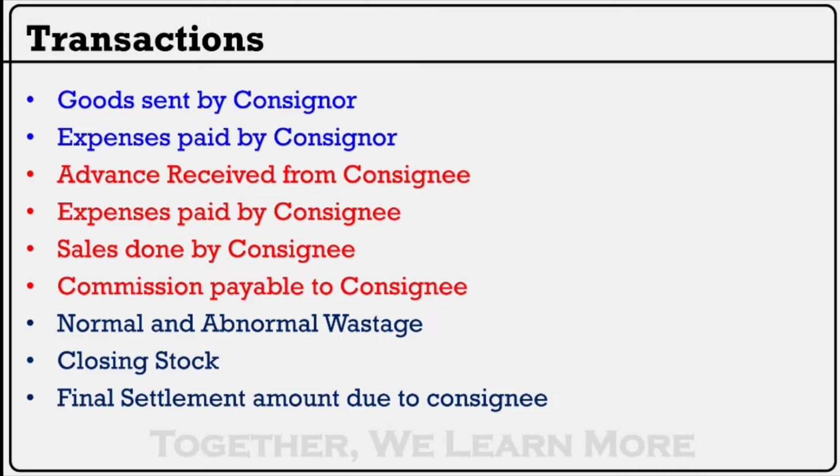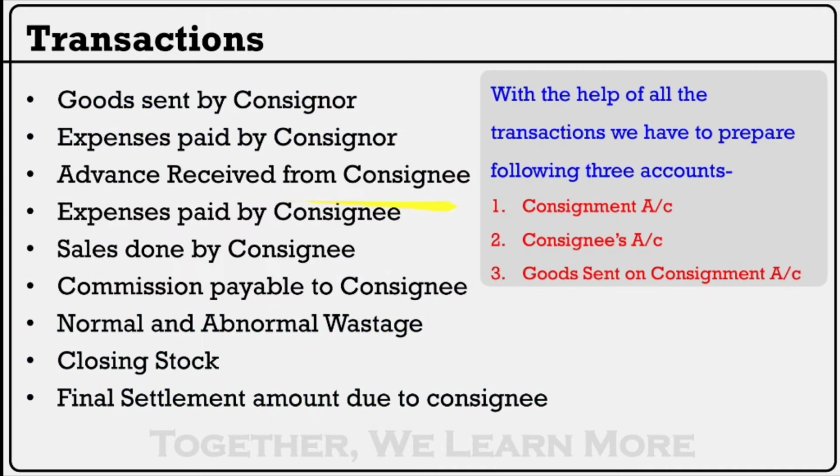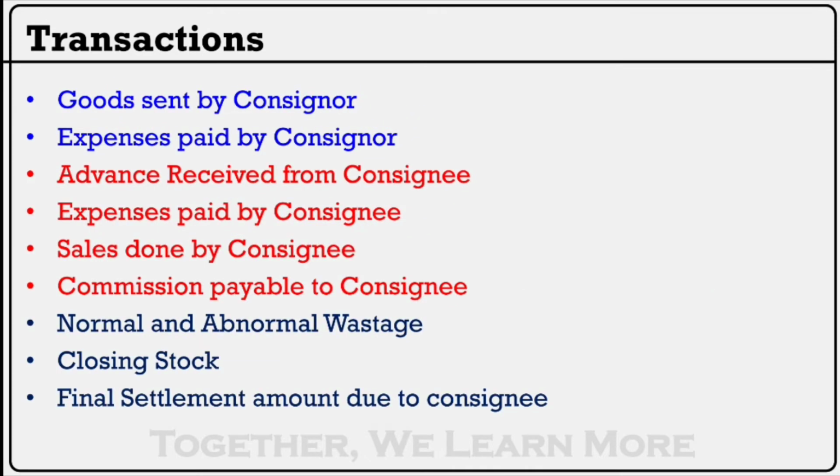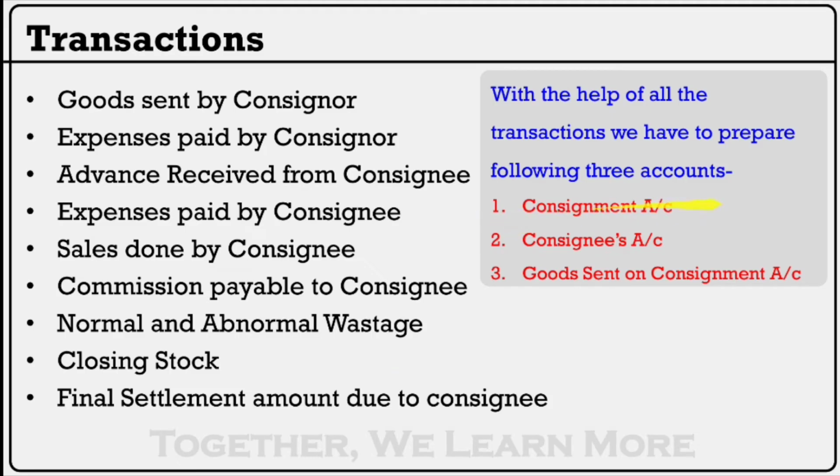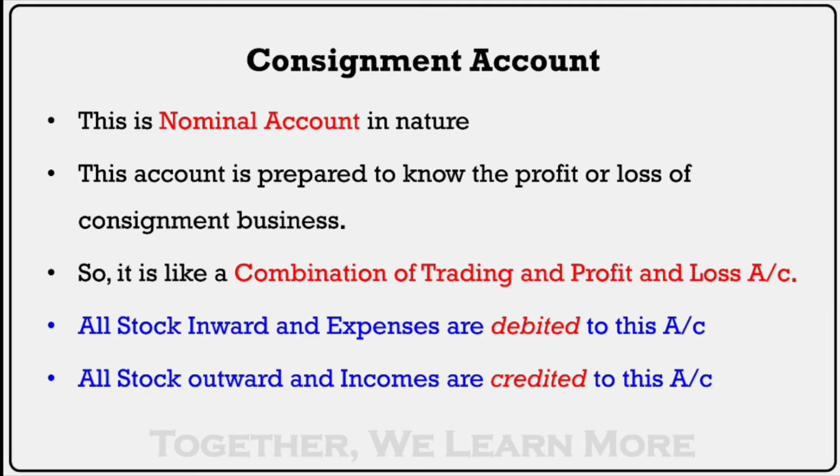Goods sent by consignor, expenses paid by consignor, 2 transactions of consignor; advance, expense, sales and commission, 4 transactions of consignee; and 3 other transactions. On the basis of these 9 transactions, we have to prepare consignment account, consignee's account, and goods sent on consignment account. Clear? So for preparation of any accounts, we need to understand the concept of that particular account.